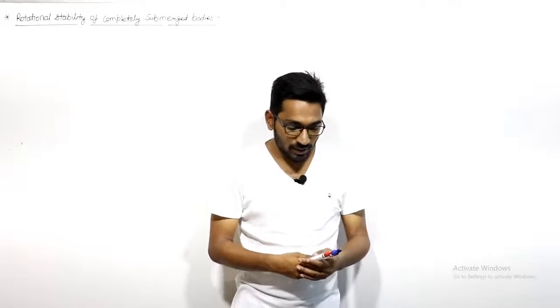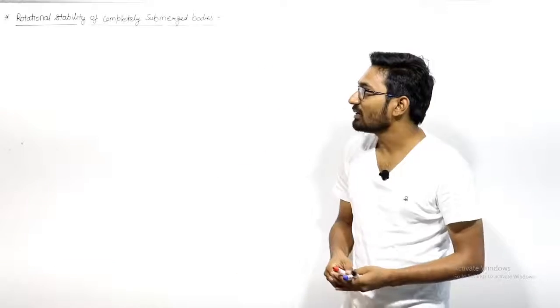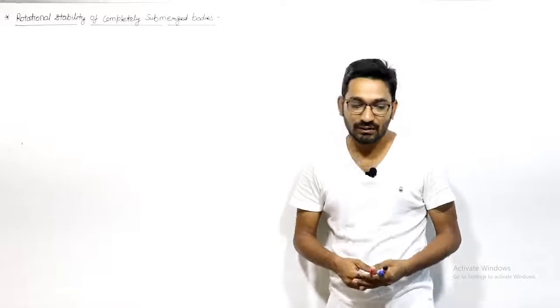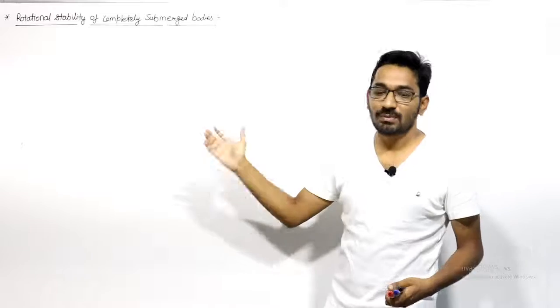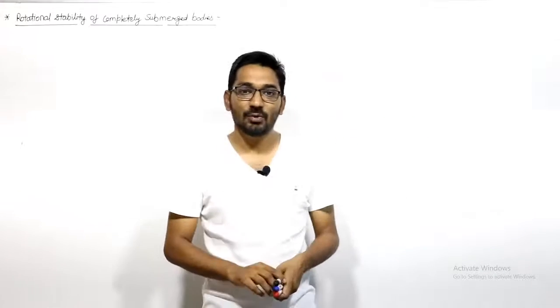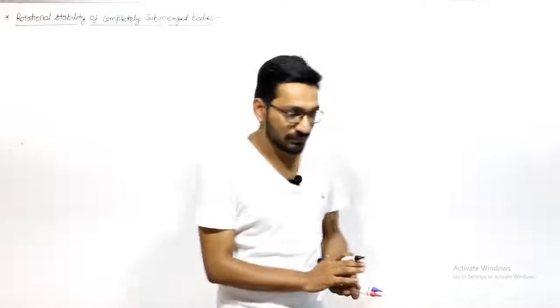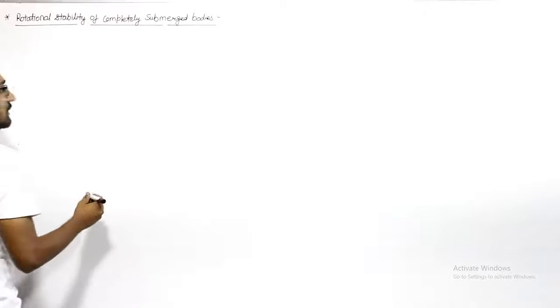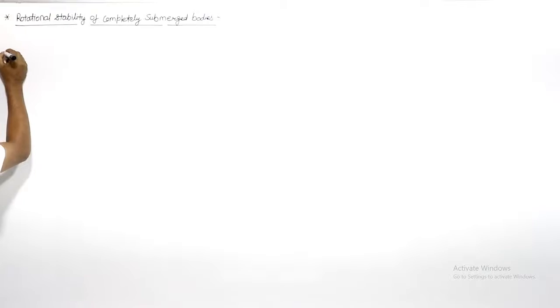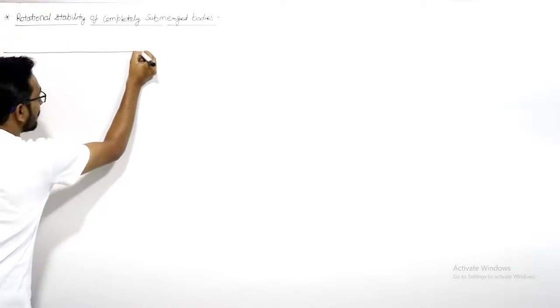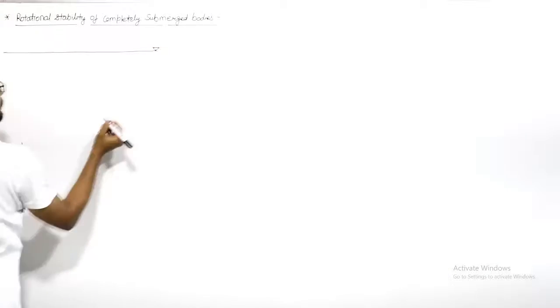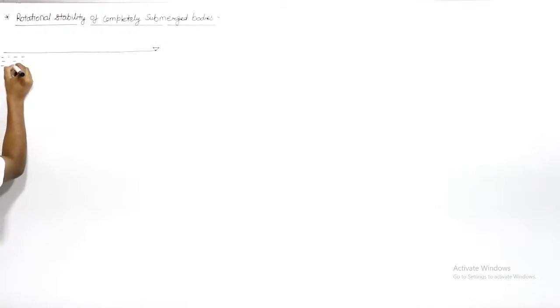If the body is homogeneous, then they will coincide, but if they are not homogeneous, they will not coincide with each other. So we will see what the conditions are for stable, unstable and neutral equilibrium for completely submerged bodies, right? We will take 3 examples to make it clearer which is the condition for different types of equilibrium. Let us say this is the free surface. We have fluid here, right?